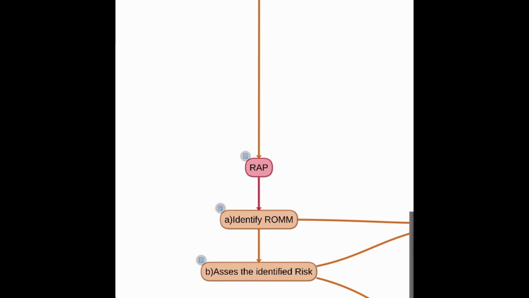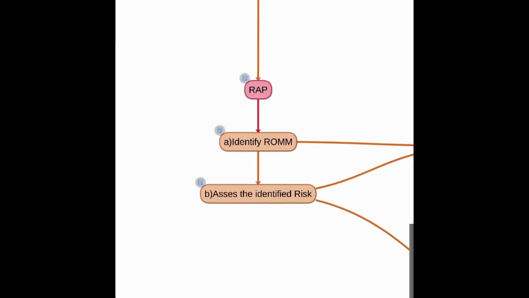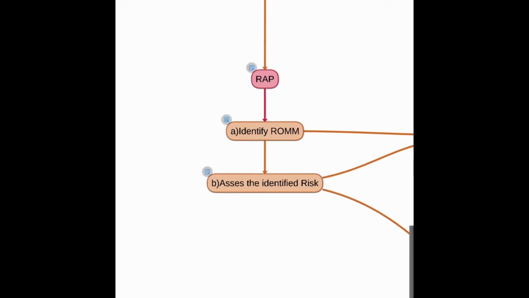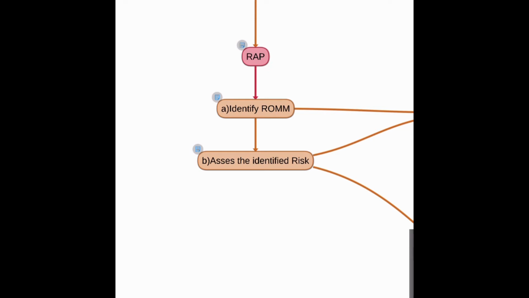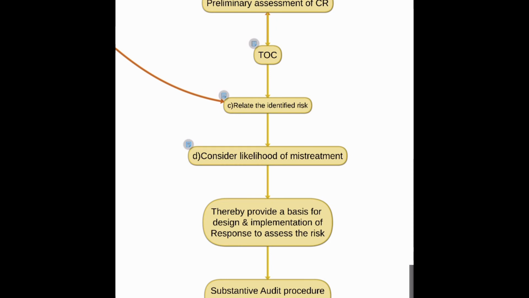Let's understand how risk assessment procedure happens. First we need to identify risk of material misstatement. Then after identifying the risk of material misstatement, we will assess the identified risk, and then relate the identified risk with other assertions, and then consider the likelihood of misstatement. So in risk assessment procedure there are 4 steps.